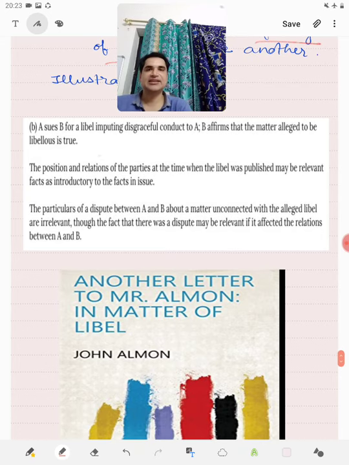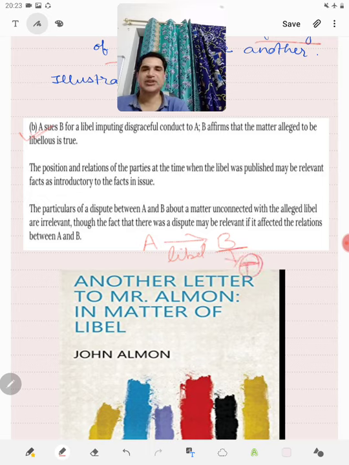So now we will again come to illustration B, which we studied earlier, that A accused B of libel. B claims that whatever he has said is true and therefore he cannot be prosecuted. He has committed no crime as such.